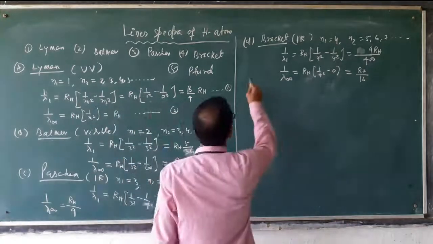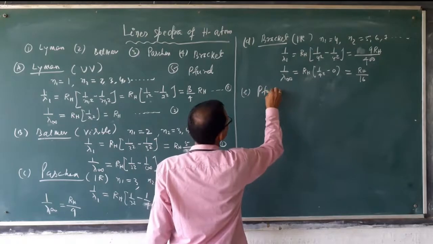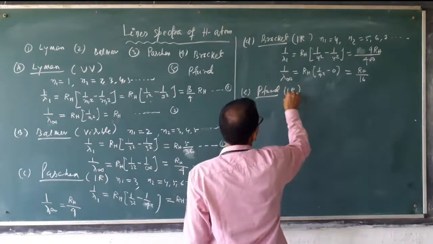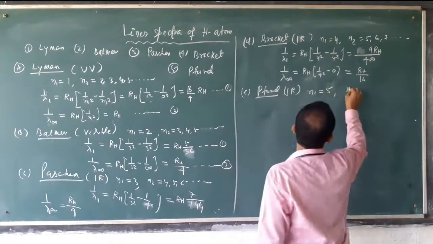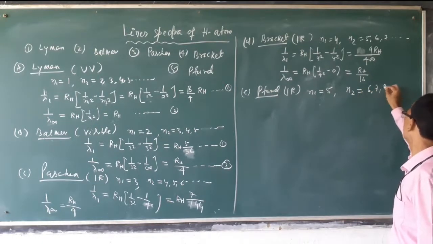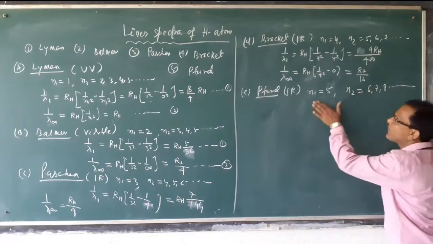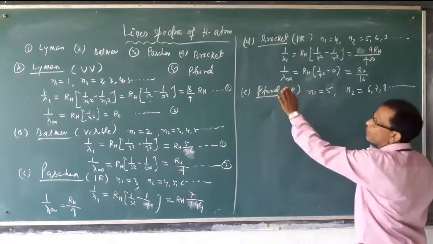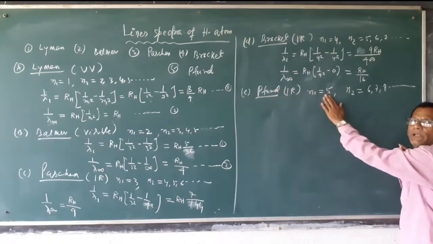Then last, that is Pfund series. Pfund series is also in the higher infrared. N1 is equal to 5 and N2 is equal to 6, 7, 8 like this. It will be just higher. If it is 5, then start from 6. Just remember the serial number. Pfund series is the 5th series, so N1 is 5.